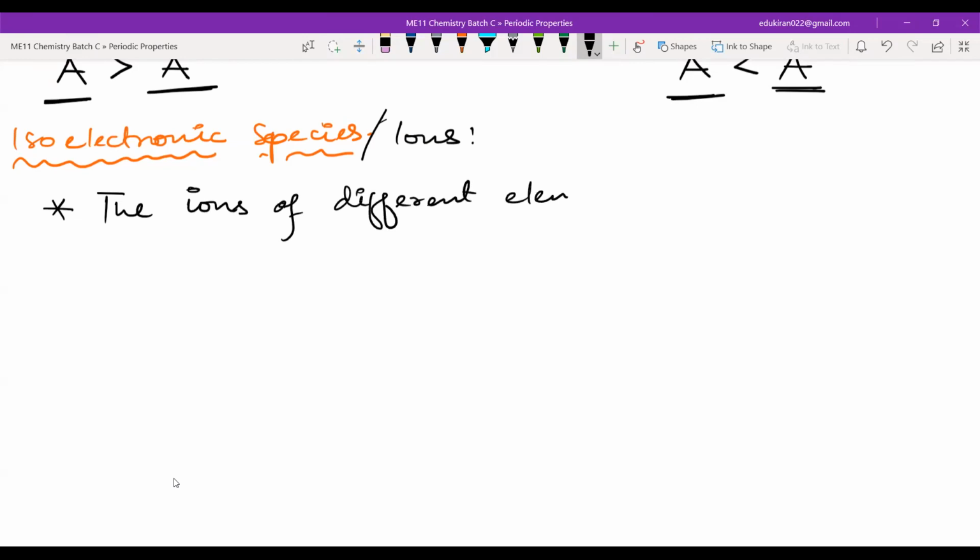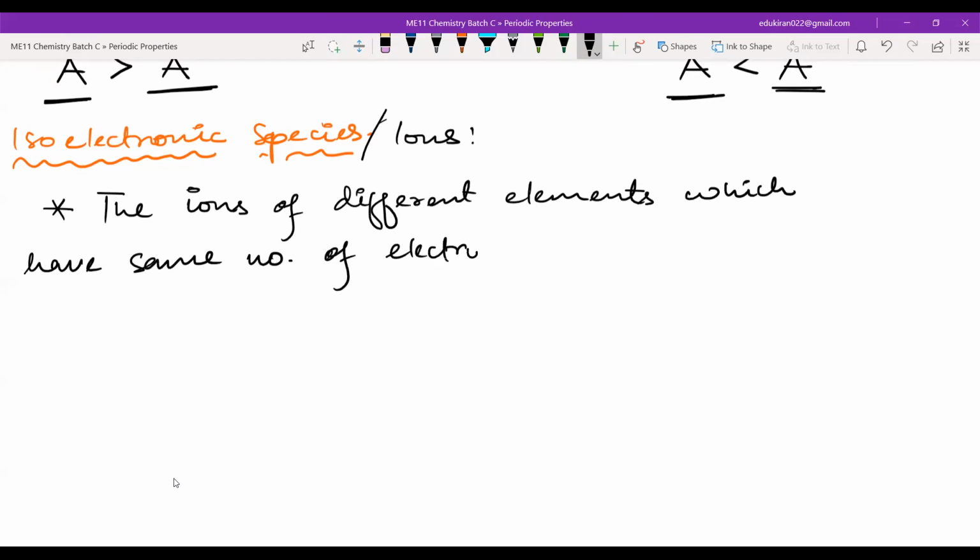The ions of different elements which have the same number of electrons but different atomic numbers. That means the number of protons will be different, but the number of electrons will be same.